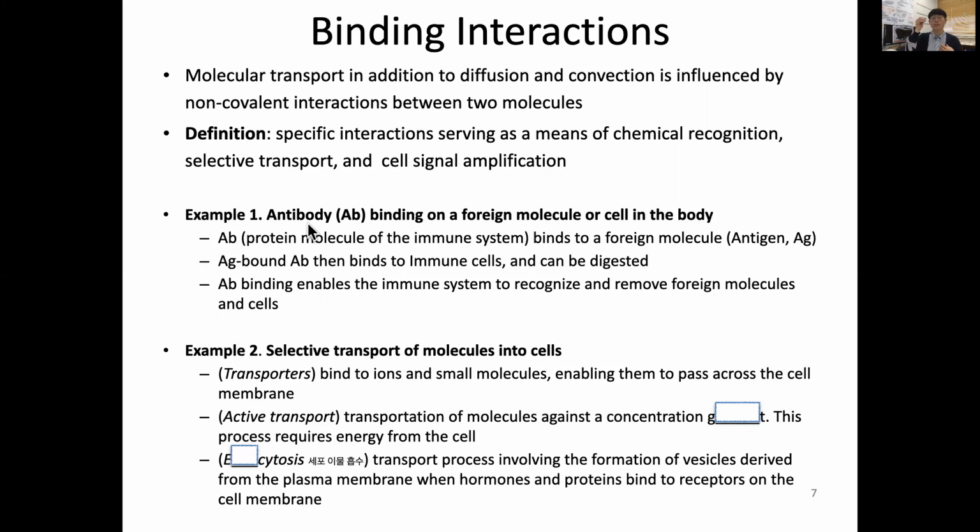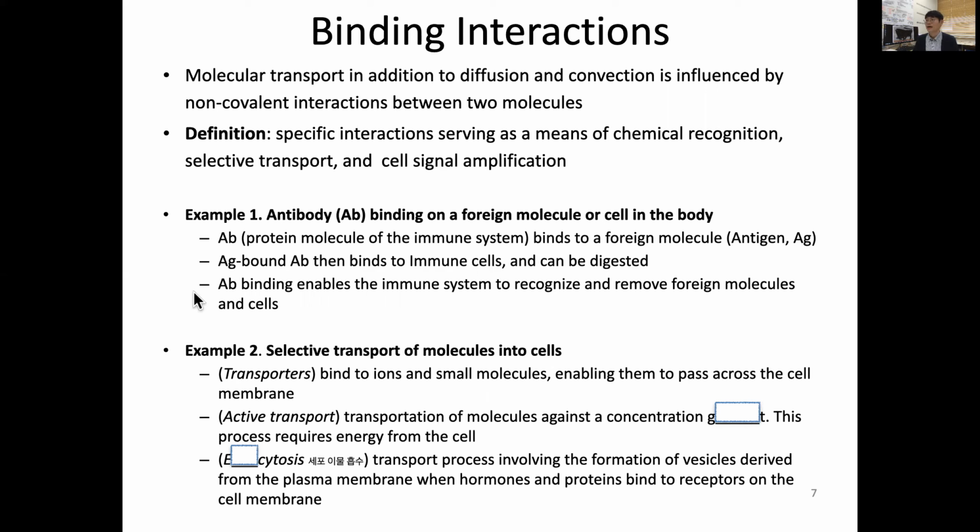In our body, an antibody can recognize a foreign molecule, or antigen, coming inside. We have antibodies in our blood plasma or in our lymphatics. The antibody binds to the foreign molecule or antigen, and then this complex can be recognized by immune cells, which can take it up because it is a foreign molecule.